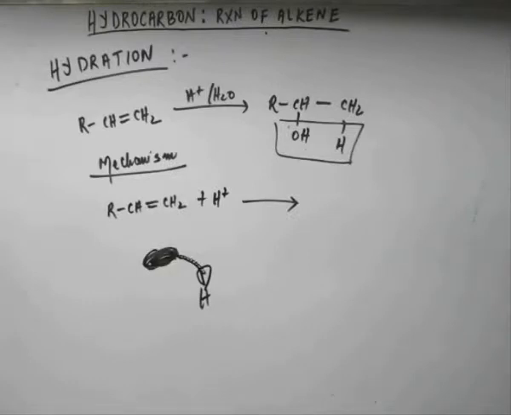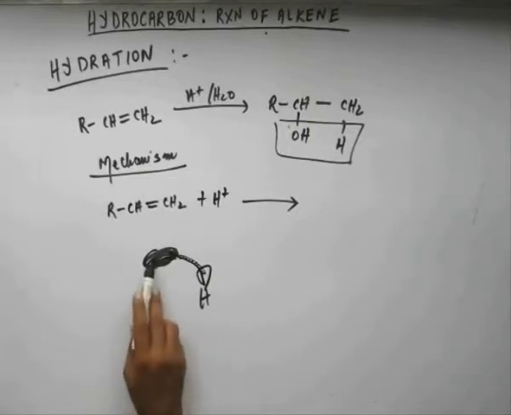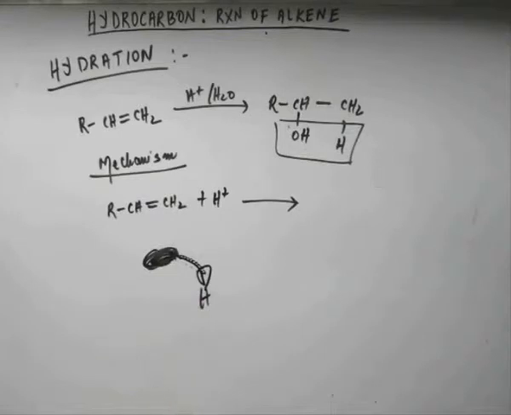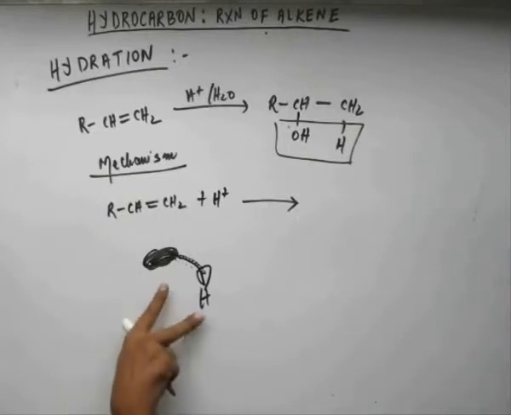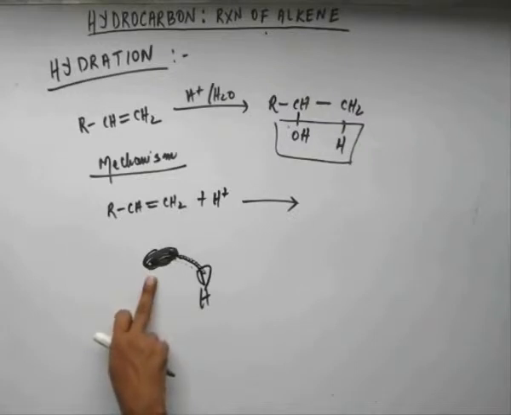When that bond becomes stronger, more energy is released, and that energy is further utilized to break this bond further, and more electronic density comes in and more energy is released, and that process goes on and on until this bond is completely made and this bond is completely broken. So it will be a slow, gradual process.